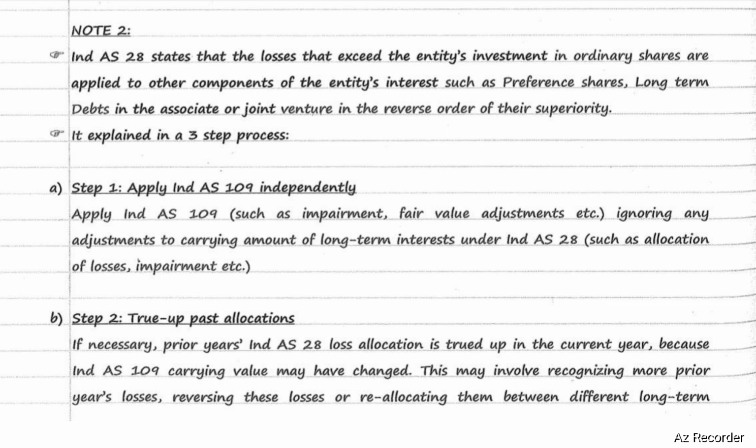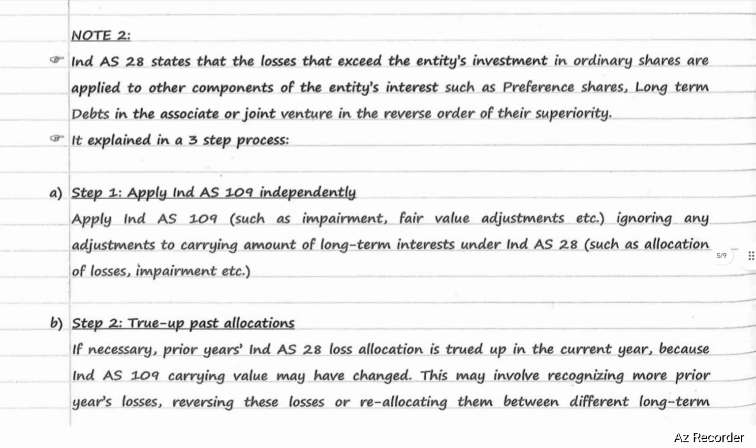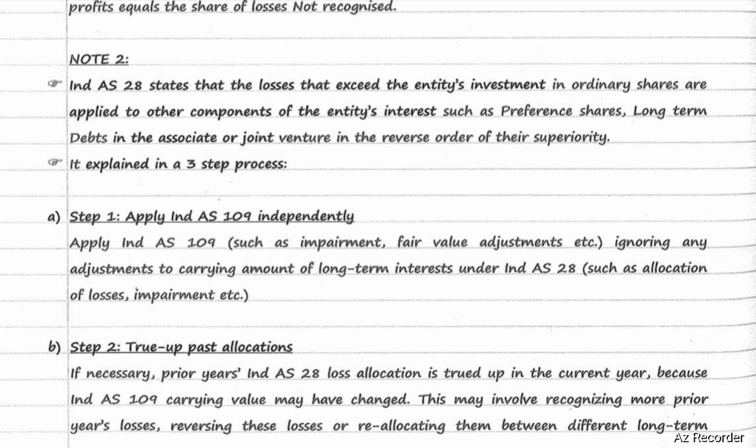Step number 2, true up past allocations. If necessary, prior years' Ind AS 28 loss allocation is trued up in the current year because Ind AS 109 carrying value may have changed. This may involve recognizing more prior year's losses, reversing these losses, or reallocating them between different long-term interests.